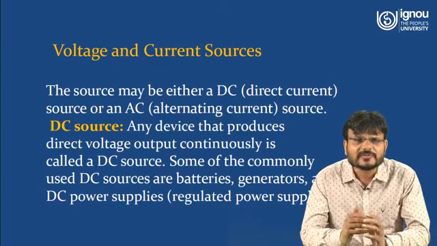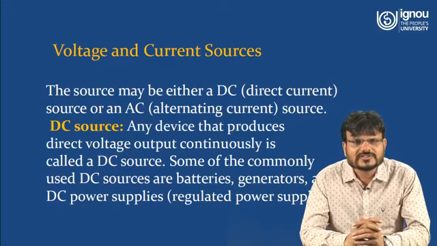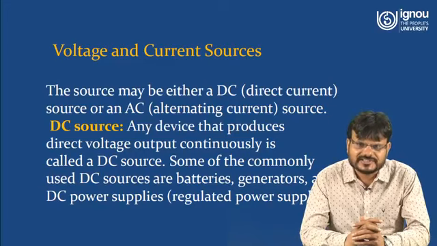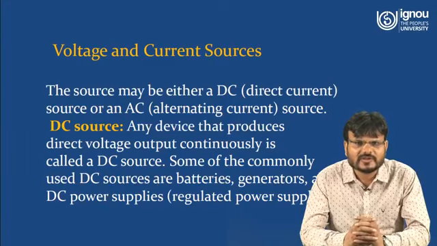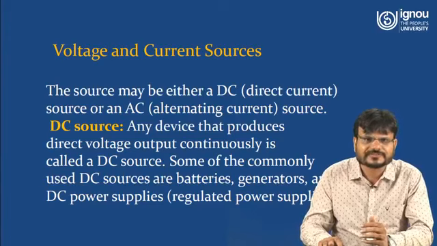That means if the magnitude of voltage or current doesn't change with respect to the time, that is called DC source. Some of the commonly used DC sources are the batteries, DC generators, and the DC power supplies. And DC power supply is also called regulated power supply. So these are the examples of the DC sources.